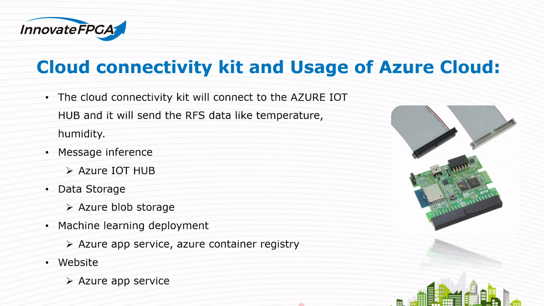Cloud connectivity and usage of Azure Cloud. From the FPGA DE10 Nano, we are collecting sensor data, RFS data, and crop images from the camera module. We are sending this data to Azure storage accounts using Python SDK and Azure Blob Storage Client. Also sending RFS data to IoT Hub as messages for inference. The machine learning artifacts like crop recommendation model API, disease prediction model API, weed detection model API, and the website integrating these APIs are deployed in Azure Cloud using Azure Container Registry and Azure App Service.